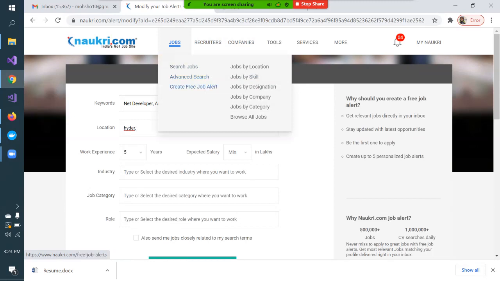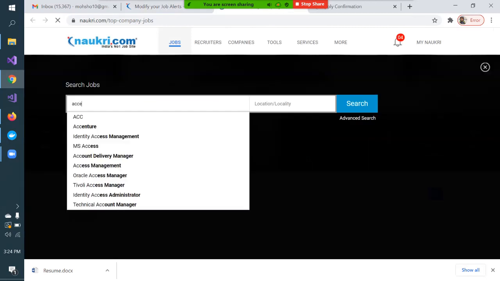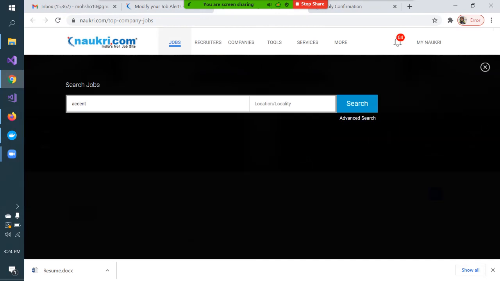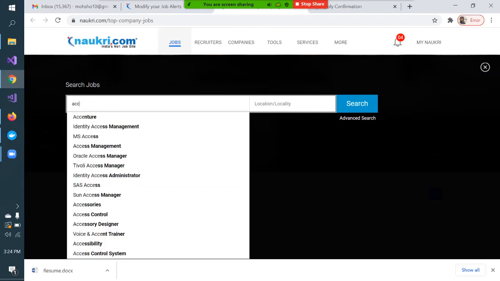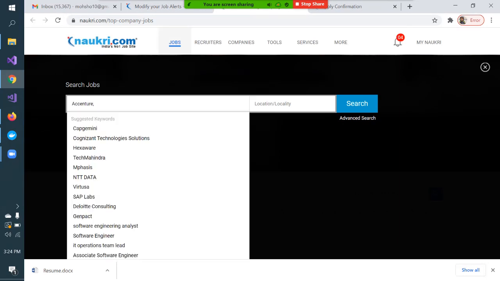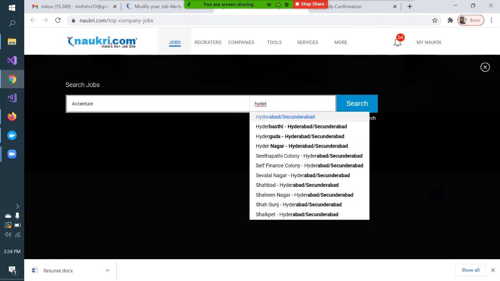Here you can specify some more filter criteria, job by location. If there is any specific location where you want to search for a job, then go for this. If you want to search for a job at a specific company, use job by company. Let me go by job by company and type any company, say Accenture. Let me say that I want to search for a job in Accenture, in Hyderabad.